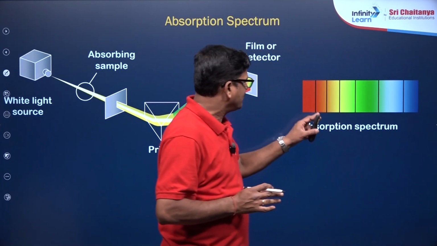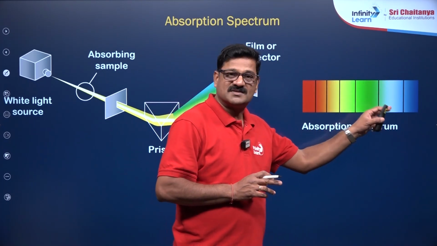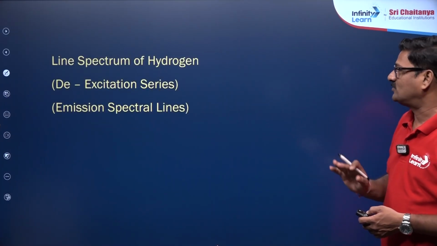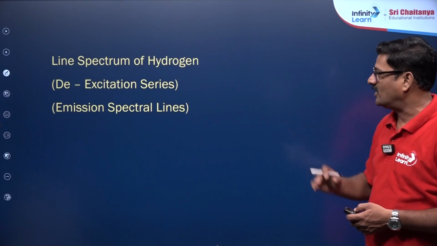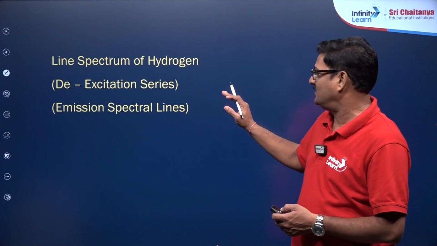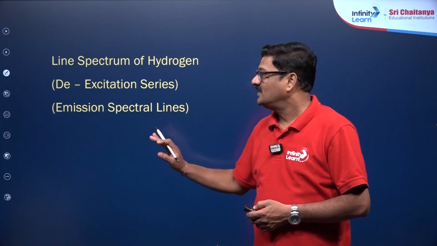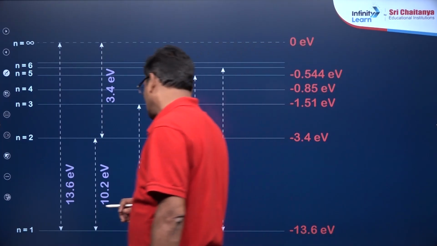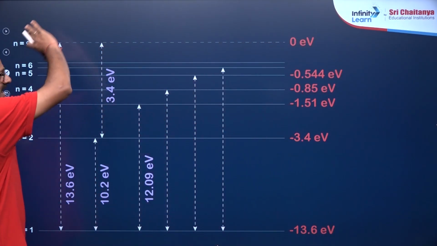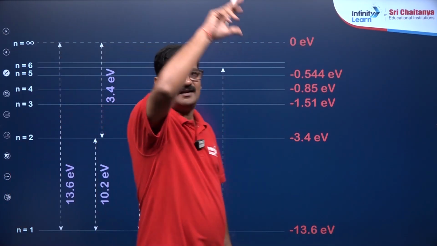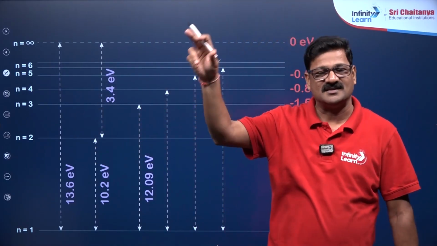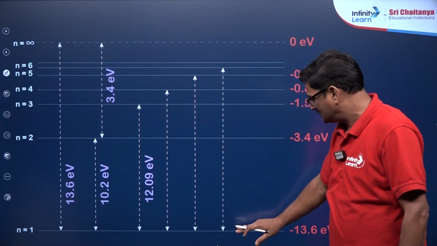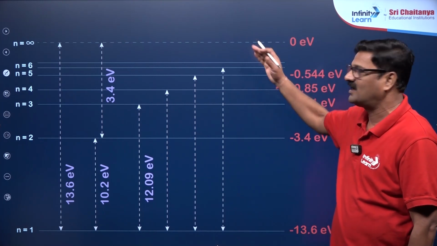In this absorption spectrum, some wavelengths will be missing, and you can see the line spectrum of hydrogen. This is also called the de-excitation series and emission line spectrum of hydrogen. Actually, the atom is said to be spherical, and the lines are going to be like this. Instead, for our convenience, the shells are given as parallel lines.